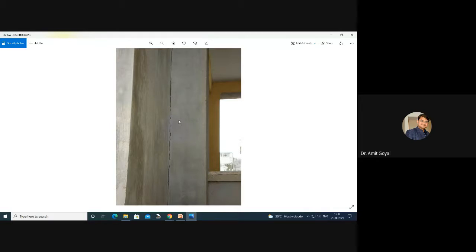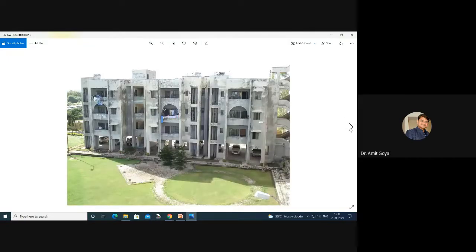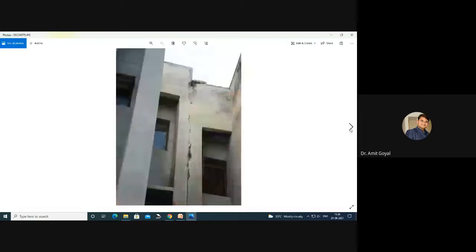If you have heard about the separation joint in a column, two adjoining buildings should be separated by providing separation joints. So these are the separation joints. When the earthquake happened, these separation joints came into the picture. This is the separation joint. This is a separate column. This is a separate column. This is the separation joint.